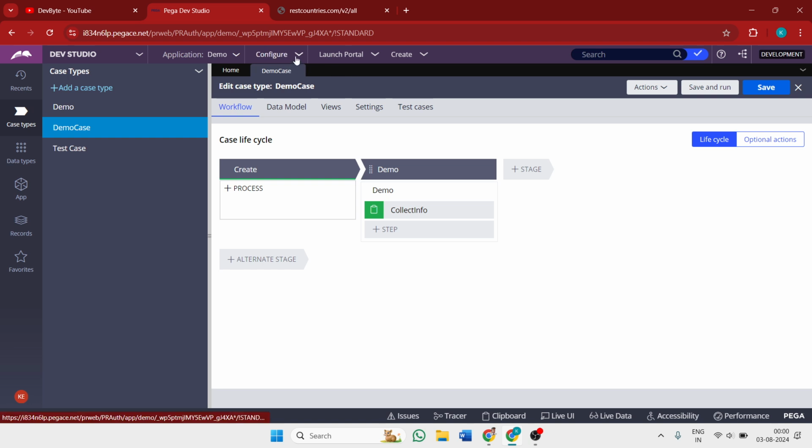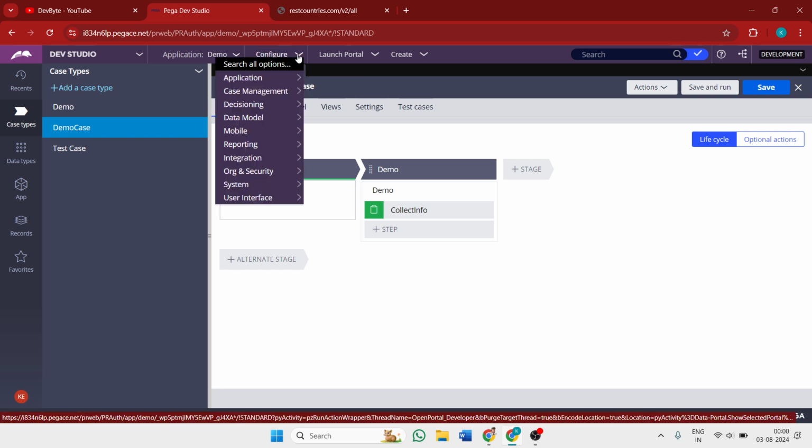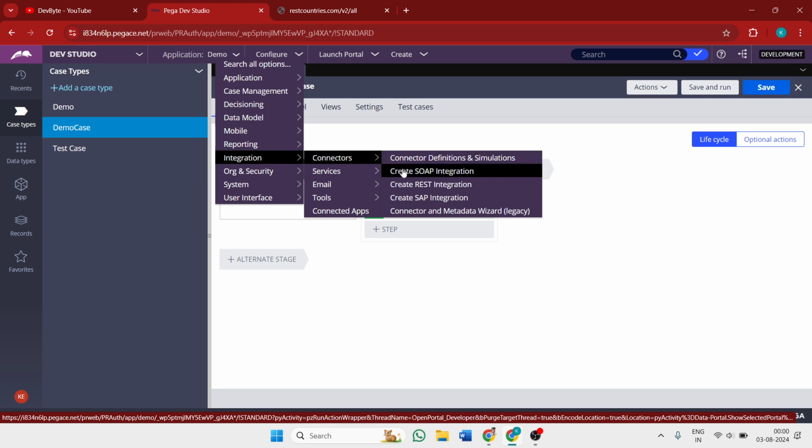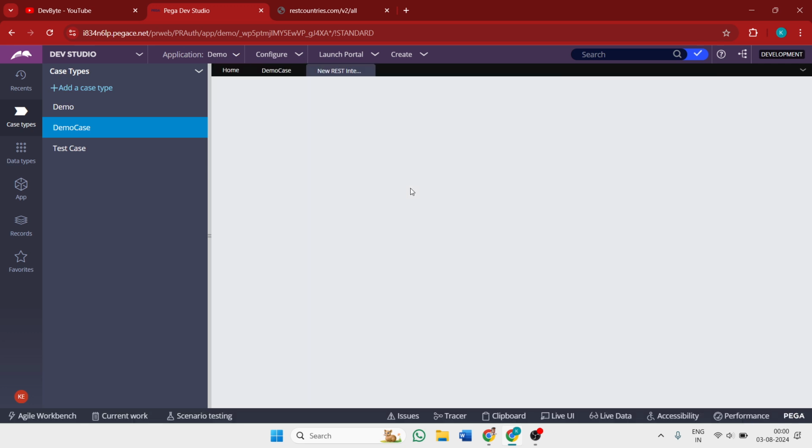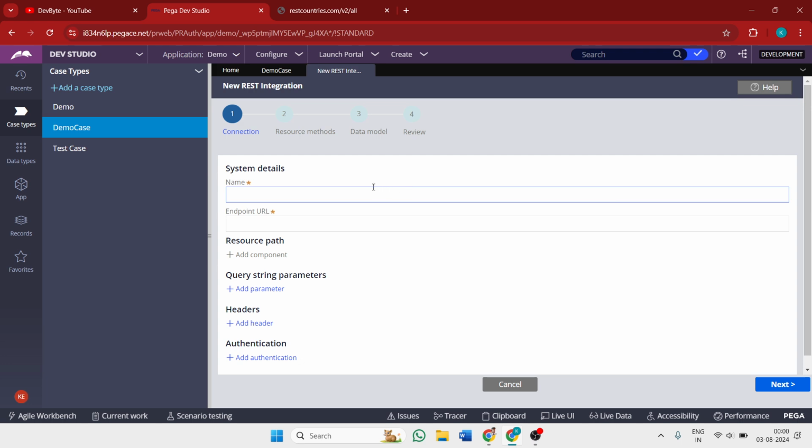For it, we need to create the integration. Under integration, connectors, create REST integration. Let me give the integration name as country int.